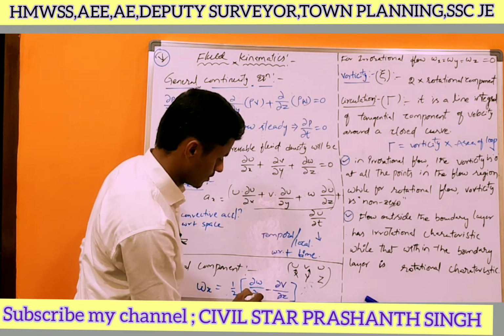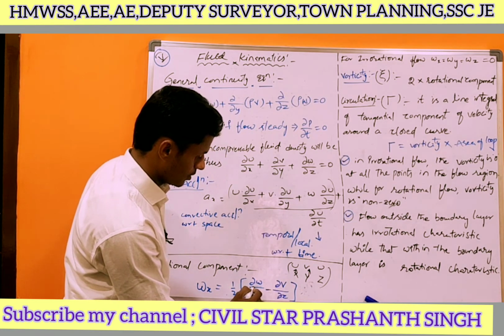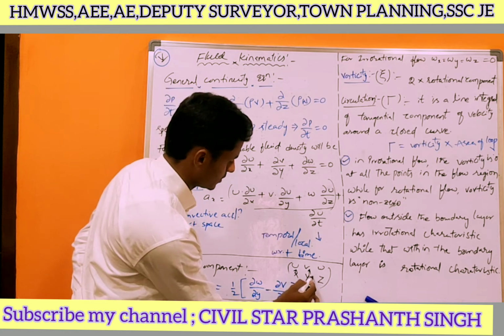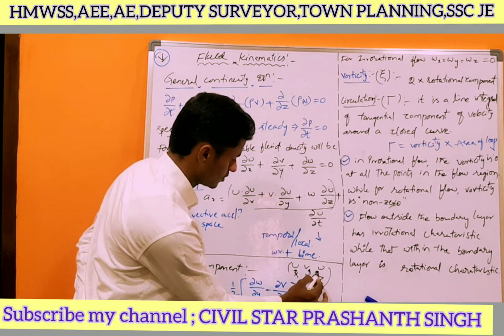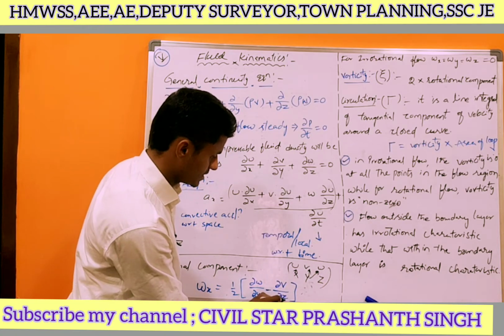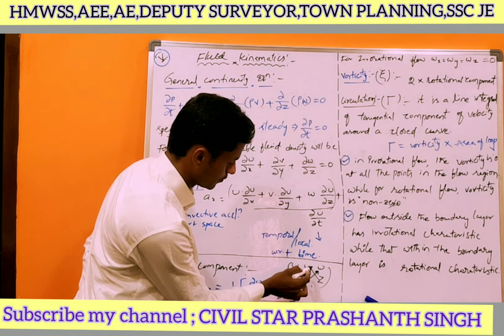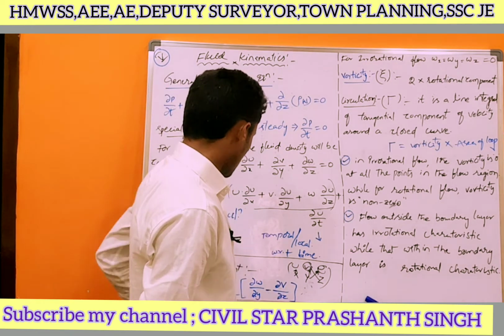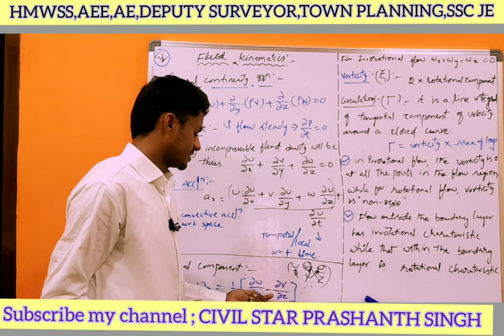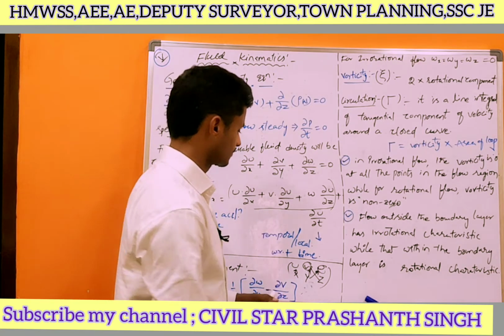At the place of the denominator y, at the top is w. At the place of z, the top is v. It is the reverse case. Half of ∂w/∂y minus ∂v/∂z.